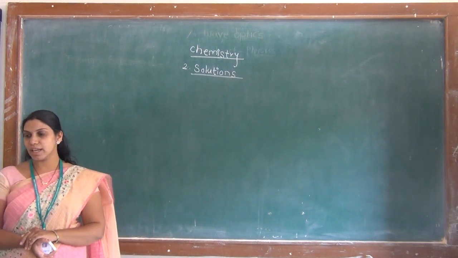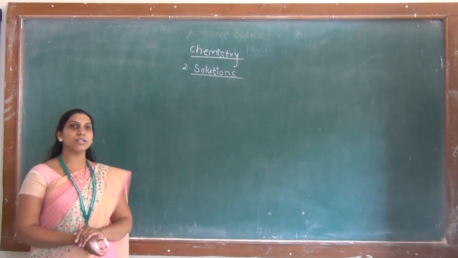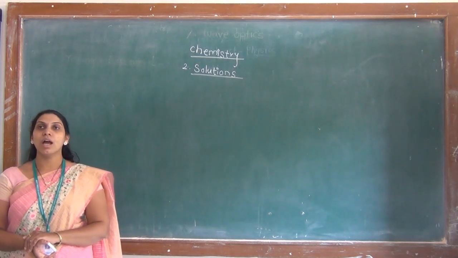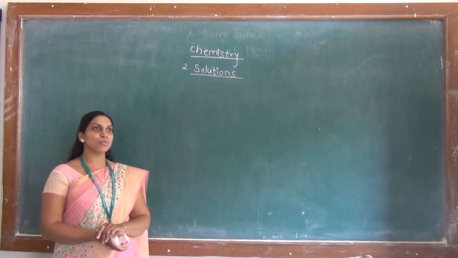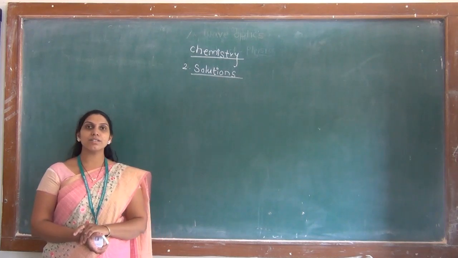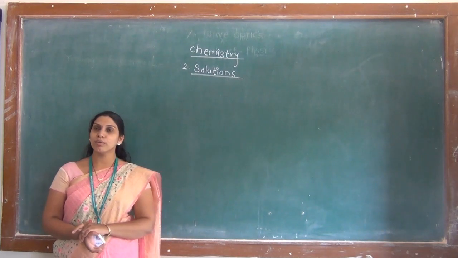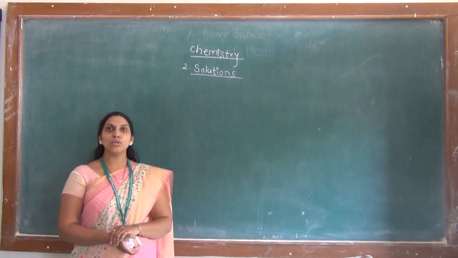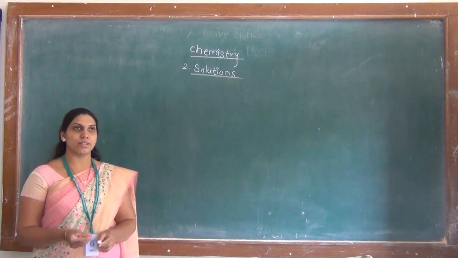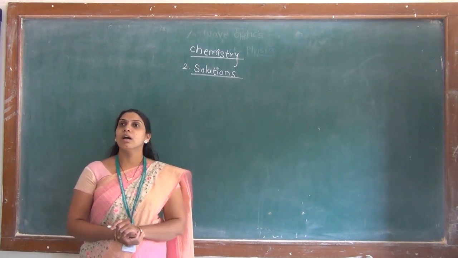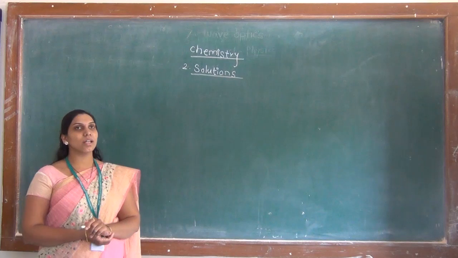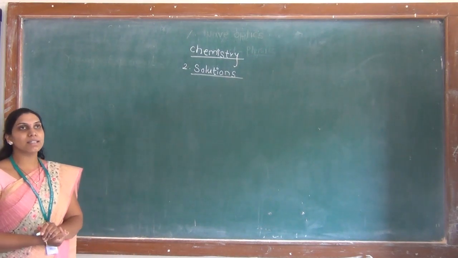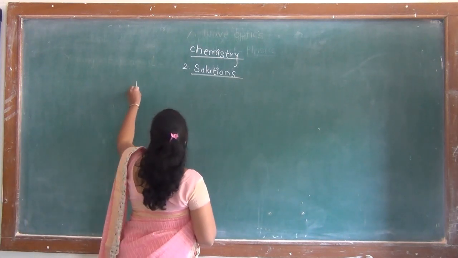In solutions, we have seen the types of solutions based on the number of components present in a solution. After that, we have studied about types of solutions on the basis of physical states of solute and solvent. And in that one point, we had seen that the solutions of liquids in solids. Liquids in solids in which the solute is present in liquid state, whereas the solvent is present in solid state. And the examples of liquids in solids.